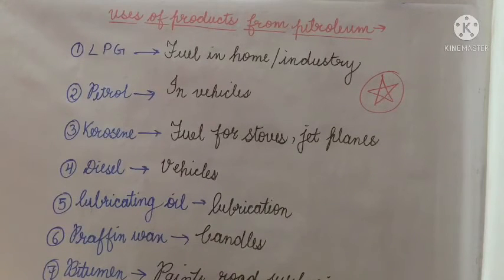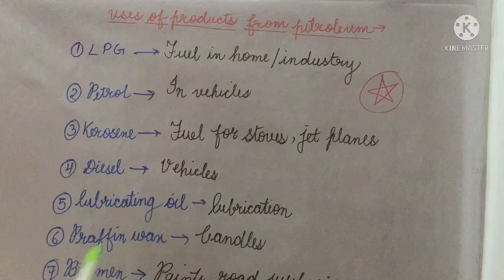The next is lubricating oil, and lubricating means fislan in Hindi. So this lubricating oil is basically used in the process of lubrication. So these all the 5 that we have discussed are very important. So first let us read them all again.